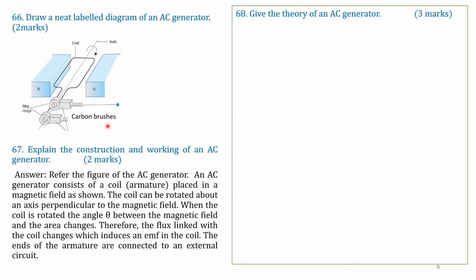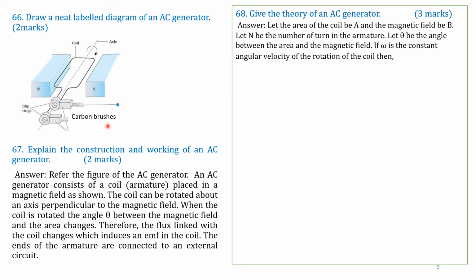Now, in question number 68, they ask: give the theory of an AC generator. This is a 3-mark question. These three questions are very important, and combining all three, you may be asked a 5-mark question also. Please study it, understand it, and write it repeatedly.